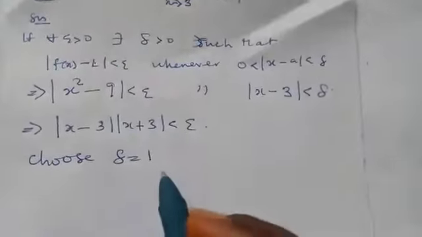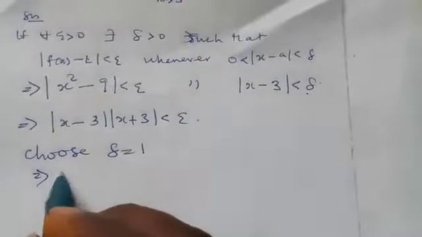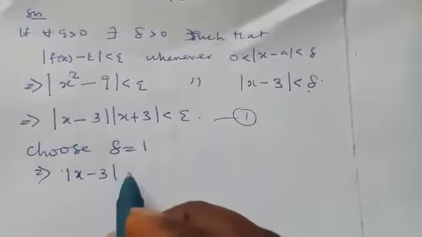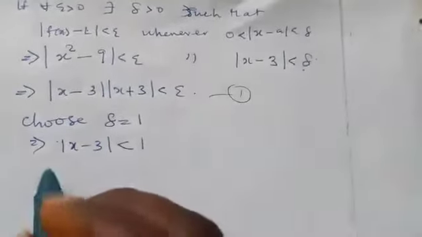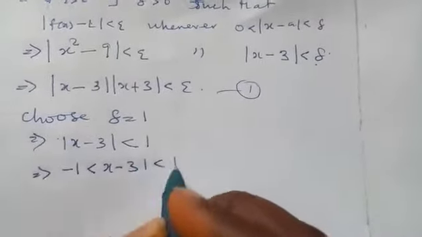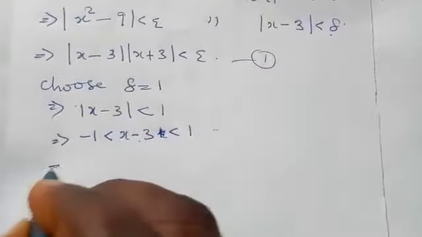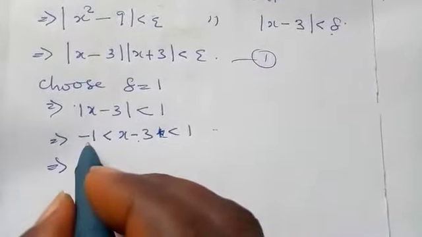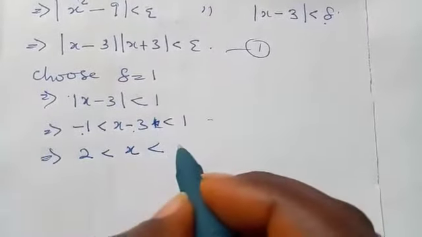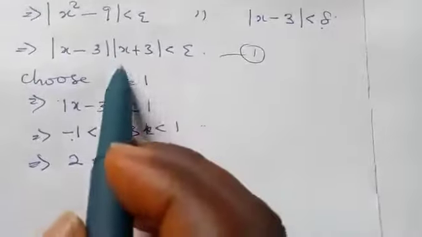So if you have factorized it like that, you need to choose. So let's choose delta to be equal to 1. So now come down to this. So this implies that, I'll call this 1, the absolute value of this is less than 1. And whenever this happens, it means minus 1 is less than this, is less than 1. So we need to add 3 to both sides. So minus 1 plus 3 is 2. The s will no more be there. I'll transfer it to both sides. So this one will become 4, 1 plus 3 will become 4. Now, it is this one that we need.